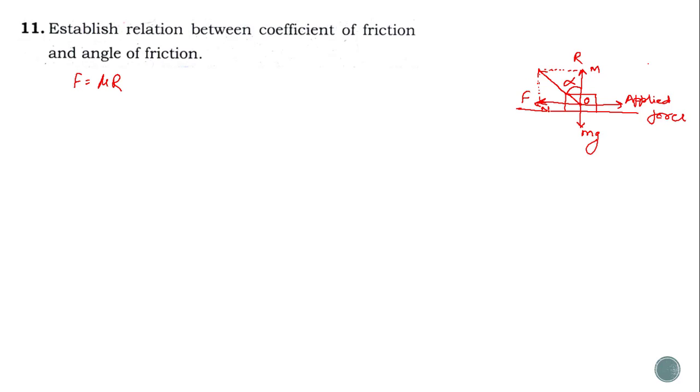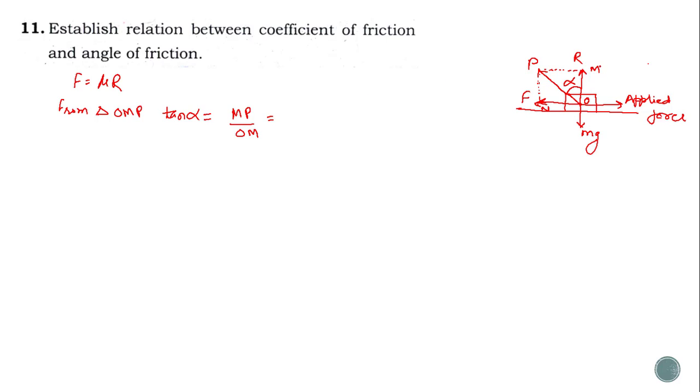So this is alpha. Let this point be O, let us consider this point M, this point N and this point P. Now from this triangle OMP, tangent alpha is equal to MP divided by OM.